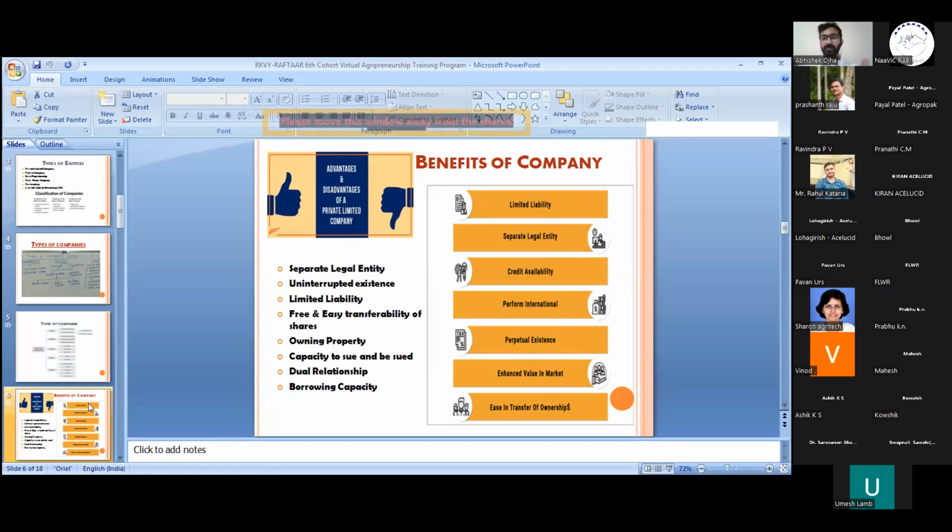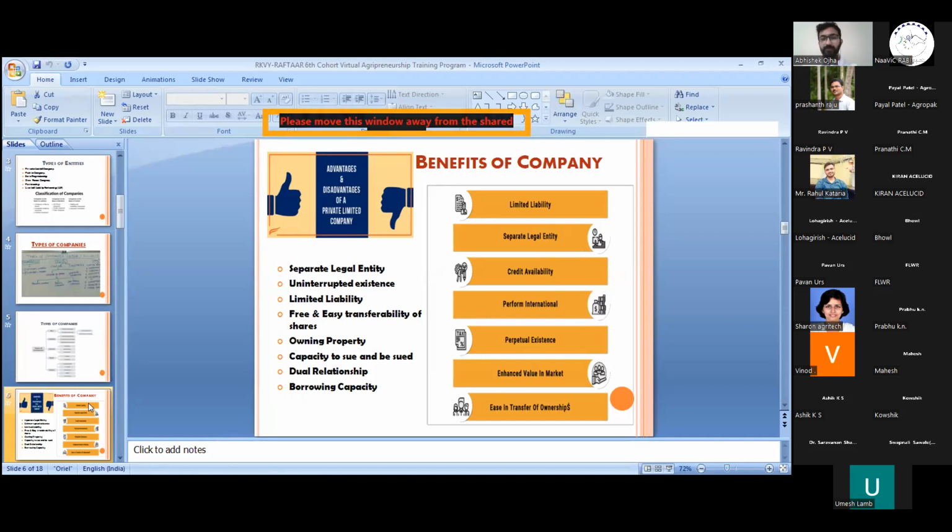Then this will establish that the company and the directors have separate legal entities. Then the company is not responsible for the ultra vires act of the directors. The directors are wholly responsible for their acts which are ultra vires.